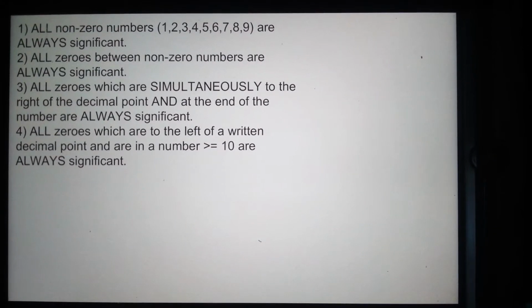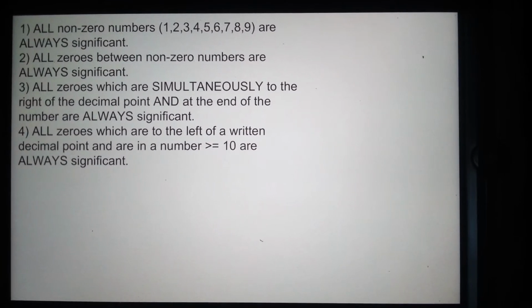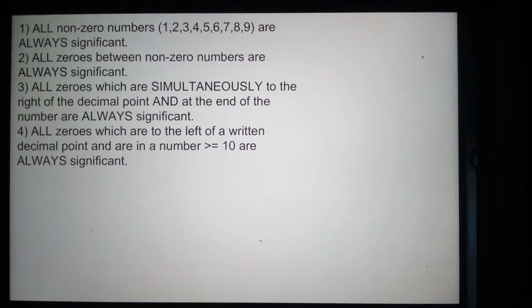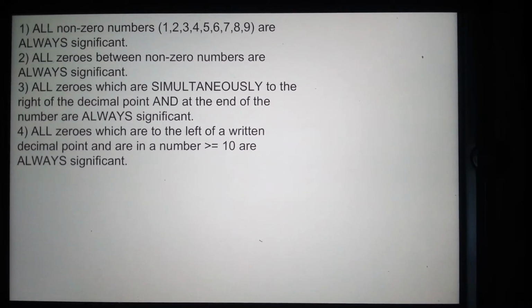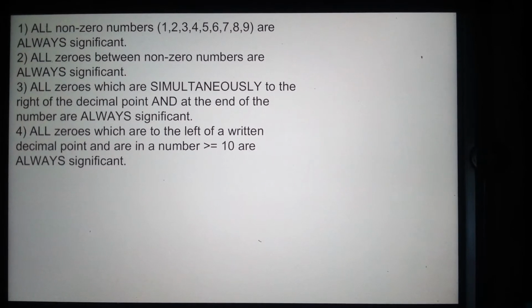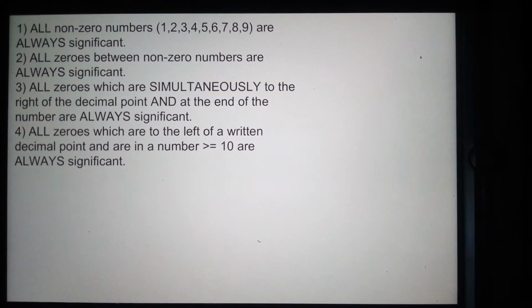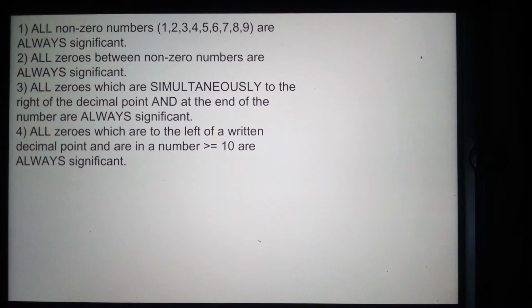Okay, so now onto sigfigs. These are the rules for sigfigs. The first rule is that any real number 1 through 9 is a significant number. So basically, any number 1, 2, 3, 4, 5, 6, 7, 8, 9, all of those are significant. The second rule is that any zeros wedged between two significant numbers are also significant.